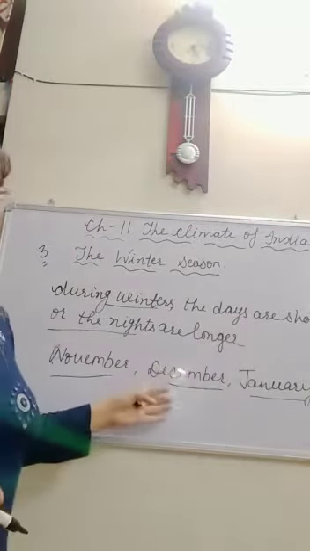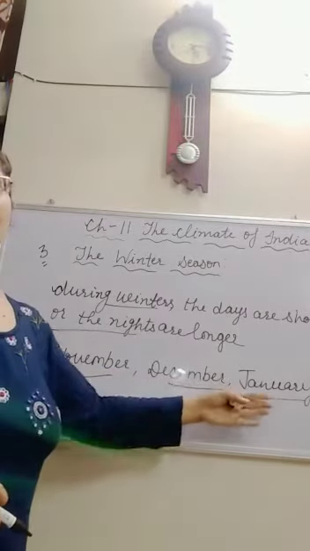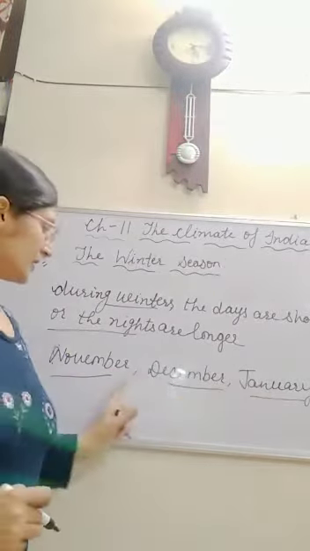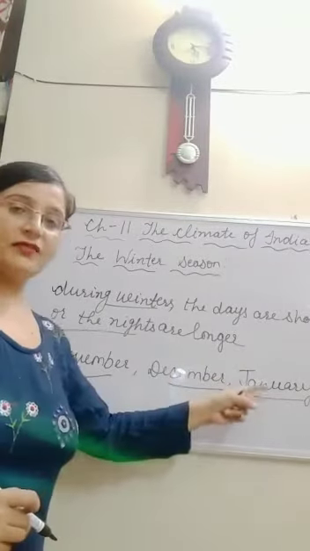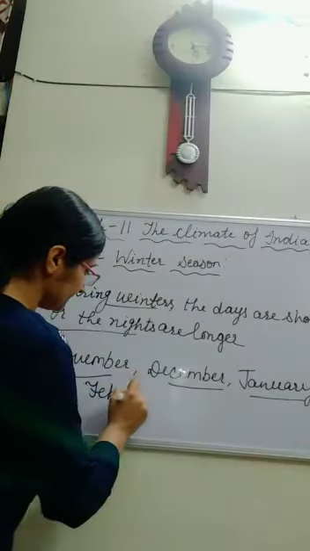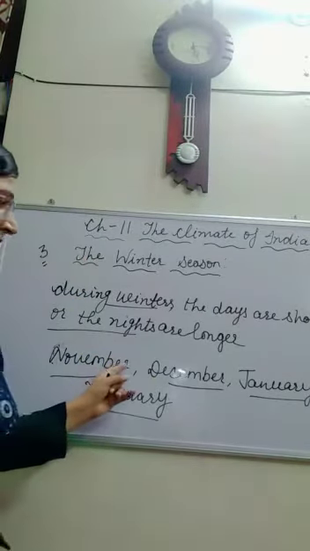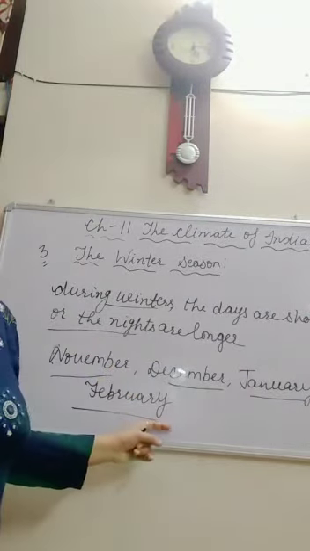The winter season lasts from November to February every year. We can also say November, December, January, and February. It starts from November and continues up to February.